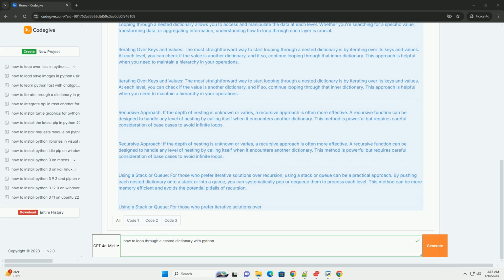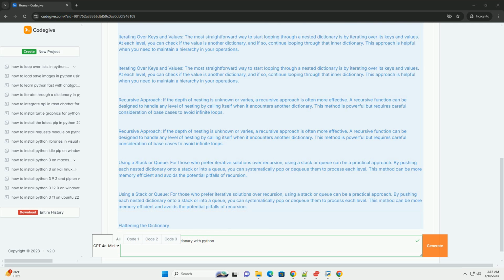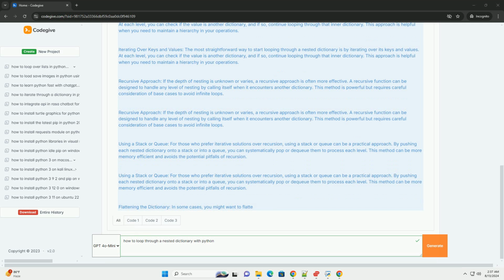4. Flattening the dictionary. In some cases, you might want to flatten a nested dictionary before processing it. Flattening involves converting the nested structure into a single-level dictionary with compound keys representing the original hierarchy. This approach simplifies access to elements, but requires thoughtful key naming to preserve the structure.